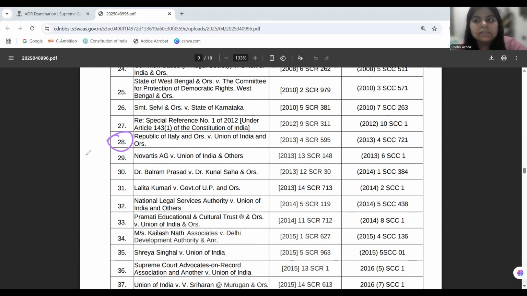Can that be done? The court is saying no. It has to be done by the central government. A special court has to be constituted. The state government does not have the power. The state machinery does not have the power to do so.